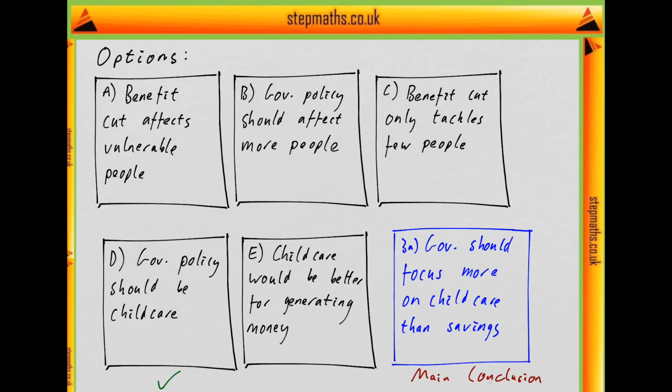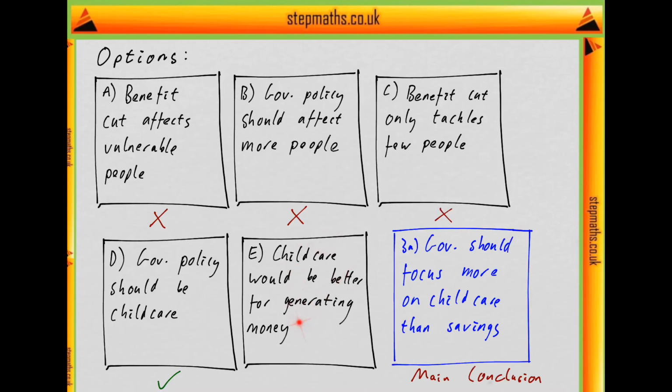Let's just rule out the others. A says the benefit cut affects vulnerable people. That's not the kind of language the writer has actually explicitly used, so that's not going to be the answer, and it's not a should statement. B says it should affect more people. They might criticise it for punishing only certain people, but they don't explicitly say it should affect more people. C says it only tackles a few people, so again that's not a should statement.